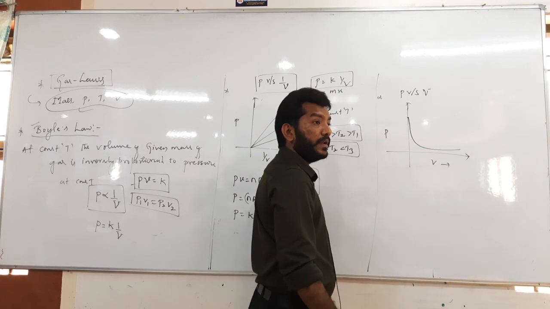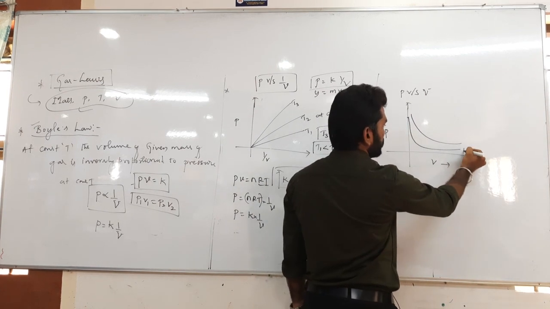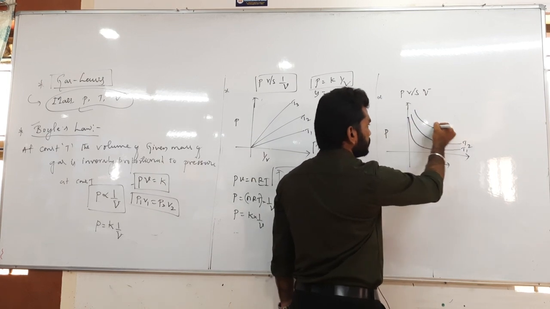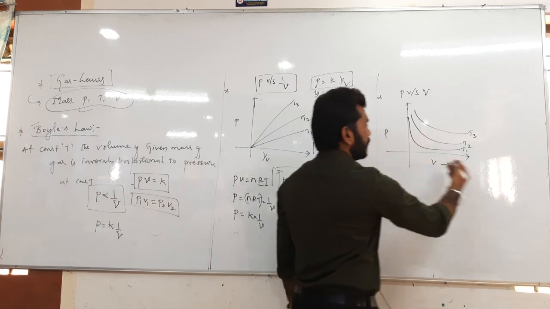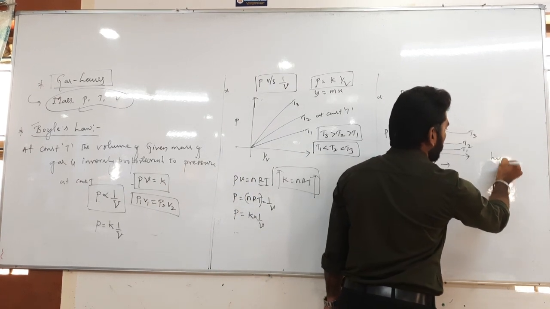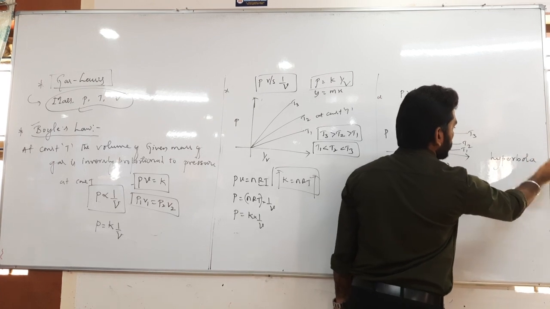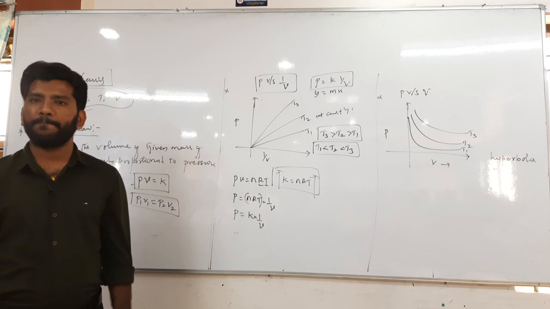A rectangular hyperbola is obtained at constant temperature. The graphical form is a hyperbola, and since we are plotting the graph at constant temperature, it is an isotherm.